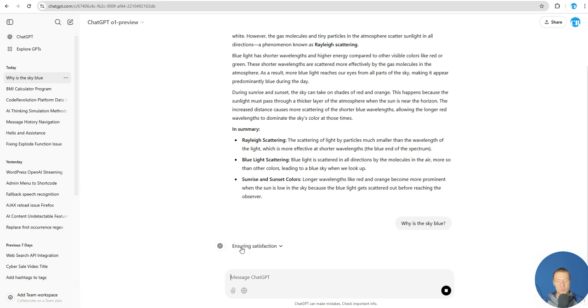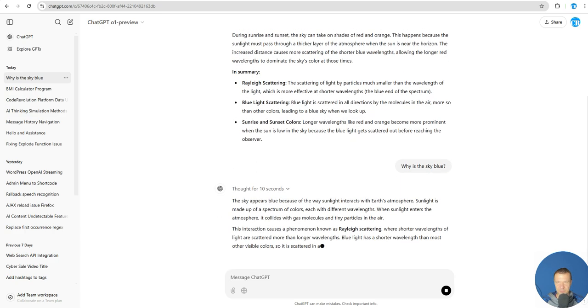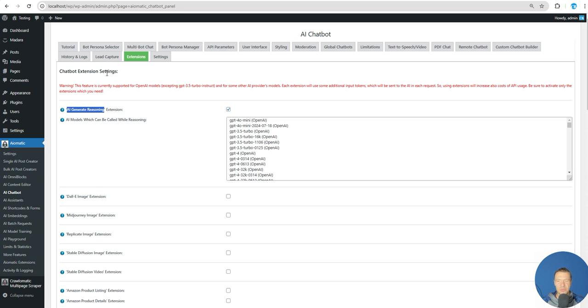So actually it will generate multiple sub prompts and multiple replies by itself, and it will feed these sub prompts to itself. So a similar experience is possible also in Aimogen's chatbot, and it will generate reasoning or thinking, or allow the AI to think about subjects with this new extension.